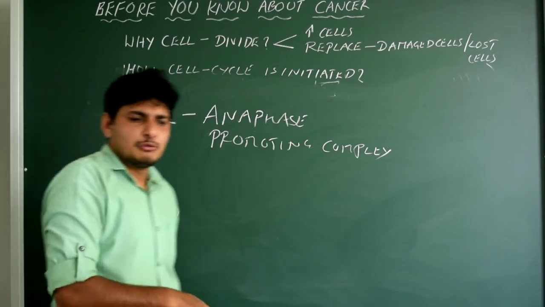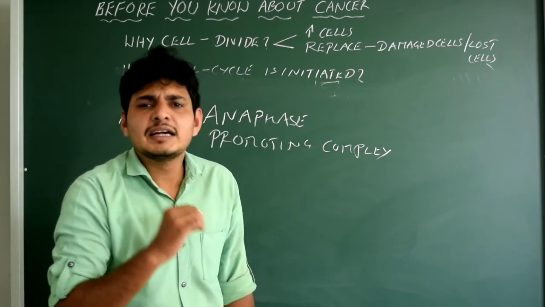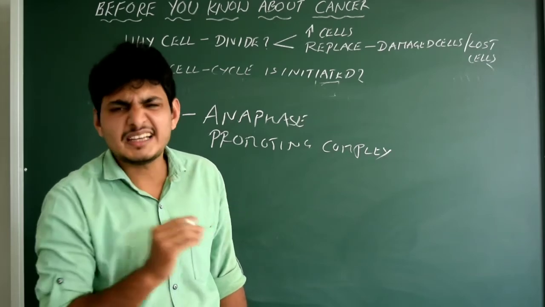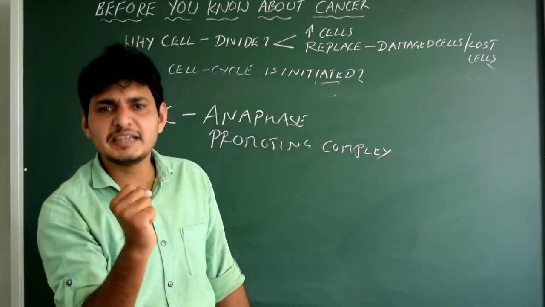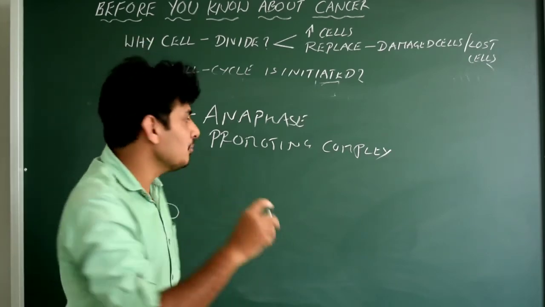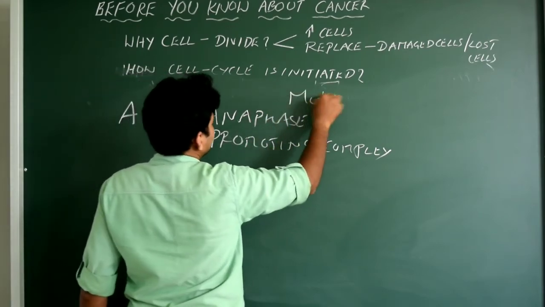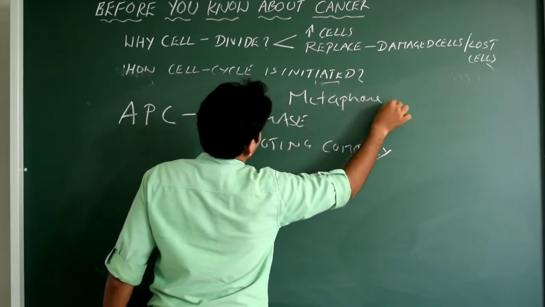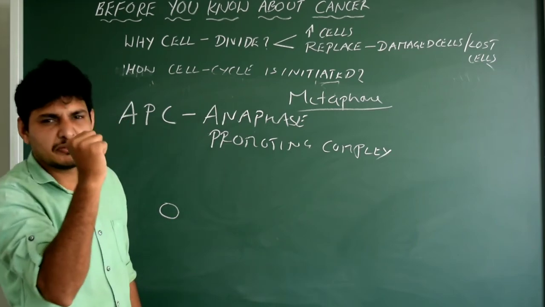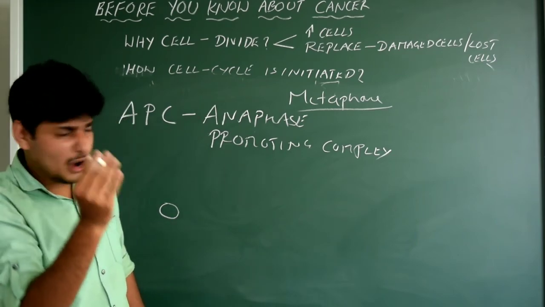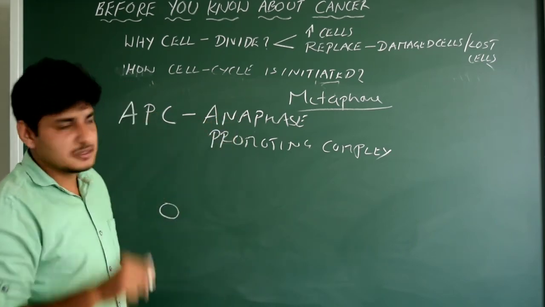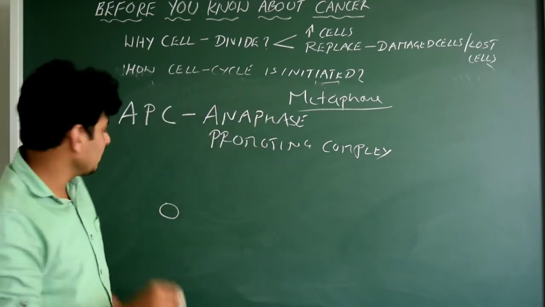Now, what I'm going to do is I'm going to draw a chromosome. Note one more point. Where exactly do you see highly condensed, coiled chromatin? In the metaphase. In CET or NEET it could be asked. In metaphase you see a highly condensed, tightly coiled structure of the chromatin, seen only in metaphase. Very important. Note this point.